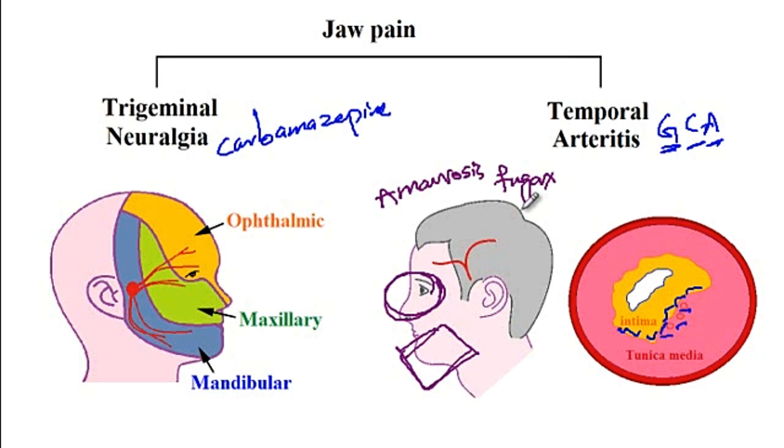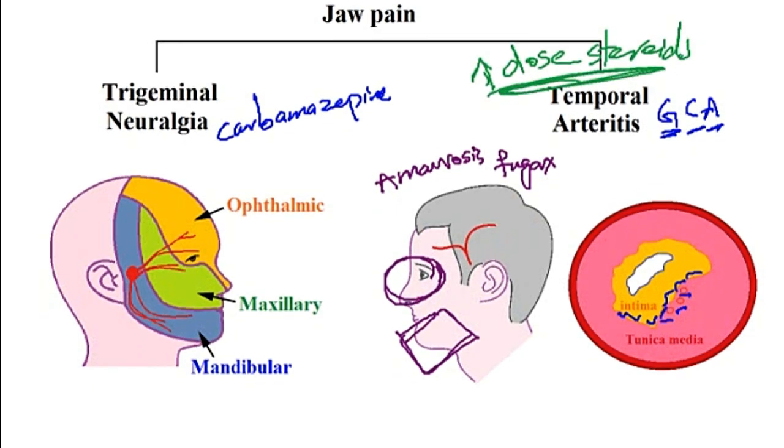So if you have any suspicions that the patient has temporal arteritis, you will have to right away start treating the patient with high dose steroids to prevent blindness. So you will not wait for any lab values to confirm that the patient has temporal arteritis. You suspect with your clinical findings that the patient has temporal arteritis, right away proceed with the administration of high dose steroids in order to prevent blindness.